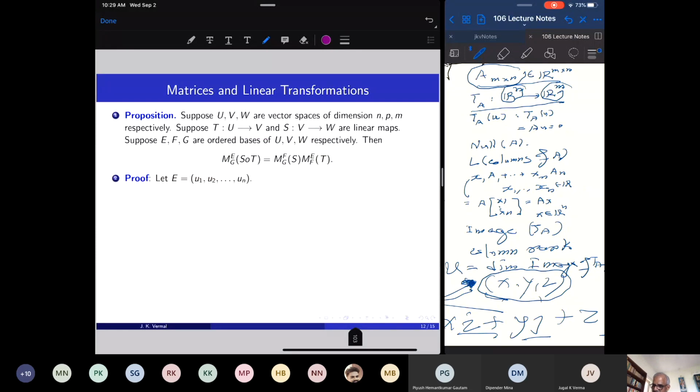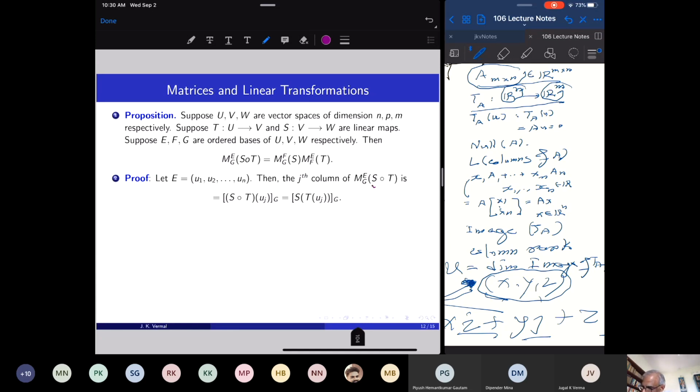So let us prove this fact. What am I trying to do? I will construct these two matrices, take their product, and show that it is the matrix of the composition. So we fix basis E of U. Then how do we find the jth column of the matrix of a linear map? To find the jth column, I apply the linear map on the jth basis vector of the domain space and find its coordinates with respect to the basis of the codomain.